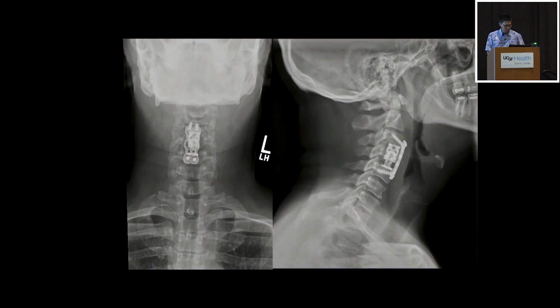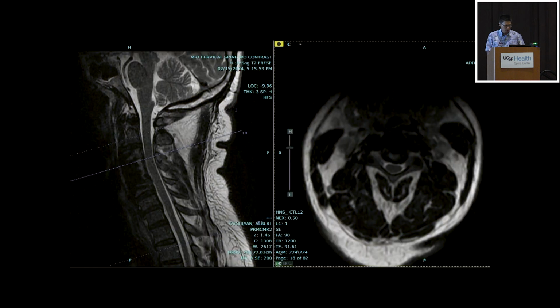When we took him back, we did a corpectomy. We talked to him about whether ACDF would be the right option. The bone was actually very soft too. Over the course of even the month that he had, his bone had softened. And we got an MRI at 6 months post-op. He had some worsened neck pain after a fall, and we ended up getting an MRI, but you could see his decompression is good.